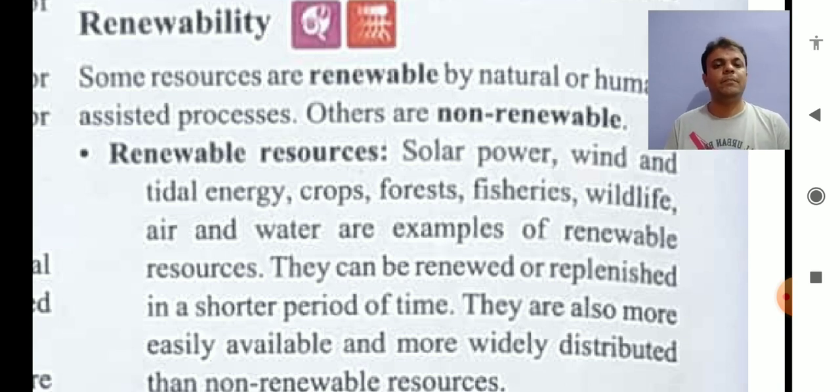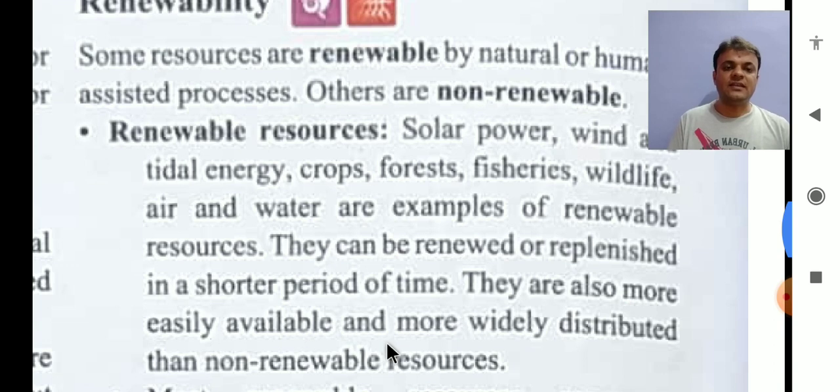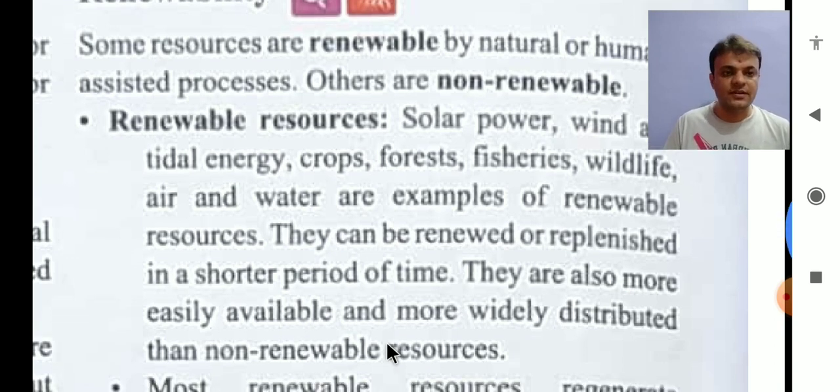They can be renewed or replenished in a shorter period of time, right? Replenish is a similar word to renew. This is the difference between the definition of renewable and non-renewable. It does not mean that non-renewable resources cannot be renewed. Yes, they are renewed, but they take much more time. And renewable resources take a very short period of time to be renewed. That is why those resources are called renewable resources.